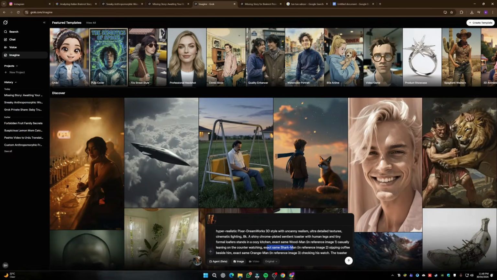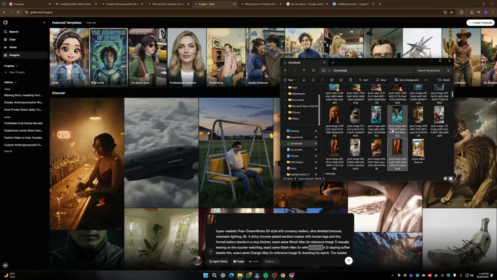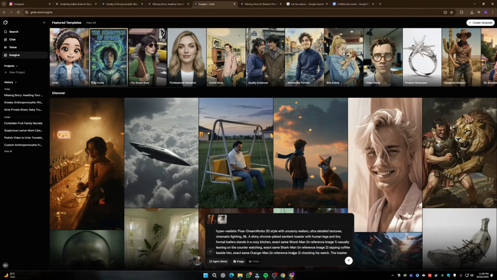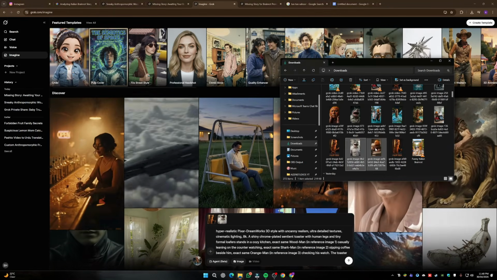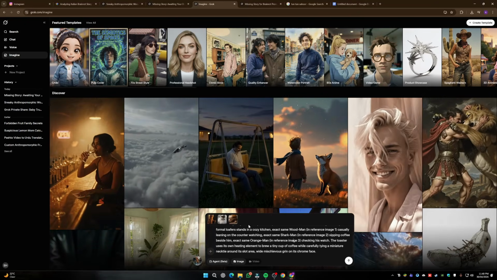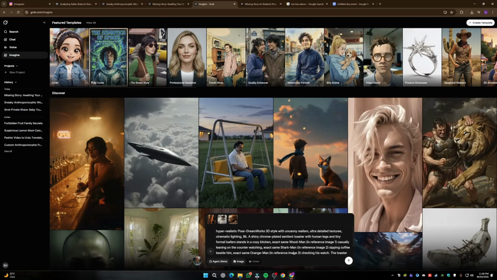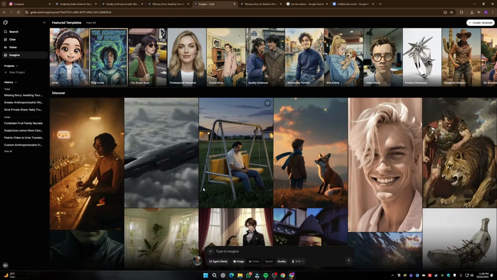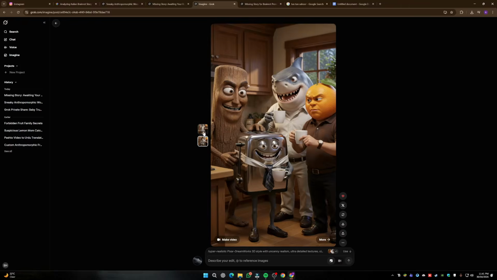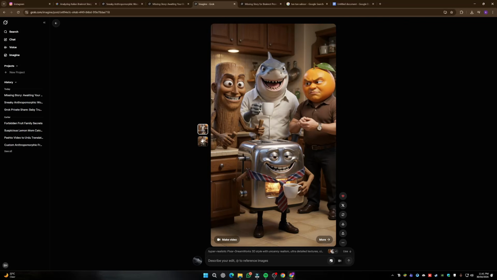And then it's saying Sharkman in reference image 2. So I'm going to input the Sharkman as reference image 2, and then the Orange Man as reference image 3. So I'm going to do Orange Man as reference image 3, you guys, okay? So yeah, now all of our images are uploaded, and then I'm going to simply click on submit. It's going to take around a minute or so to complete our generation. Okay, so this is how it's going to create the images for us.